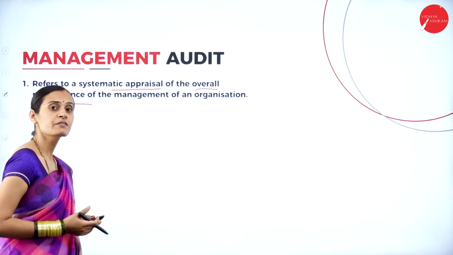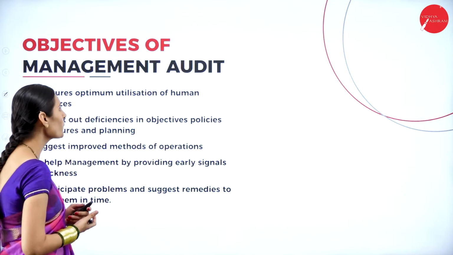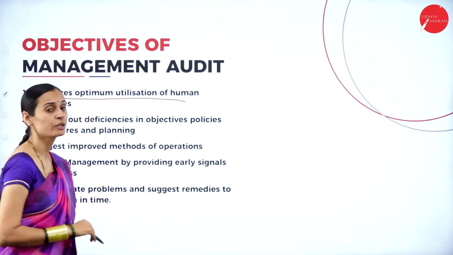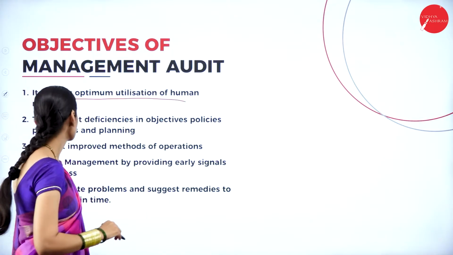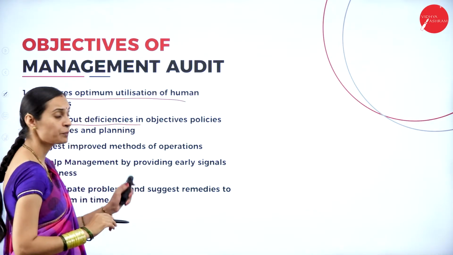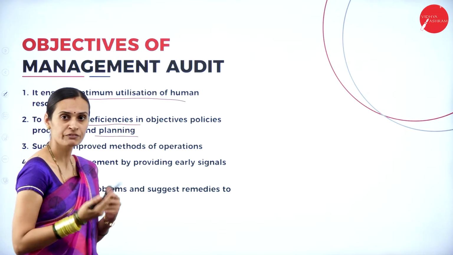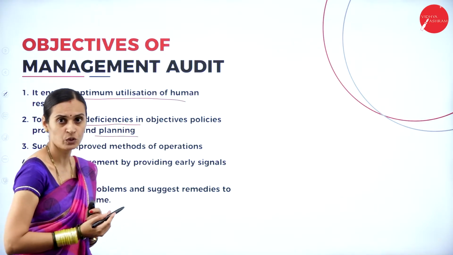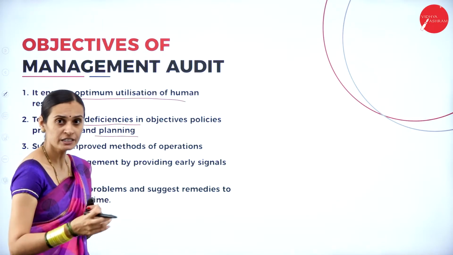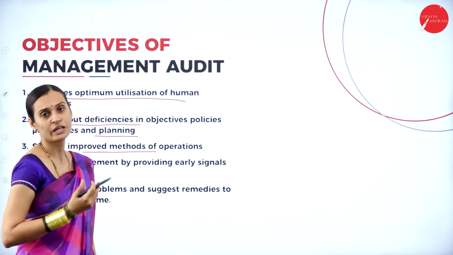Yes, what are the different objectives of management audit? It ensures optimum utilization of human resources. The next one is to point out the deficiencies of objectives, policies, procedures and plans. Where deficiencies or defects of planning and management occur, you can find the defects and suggest methods for improving operations.